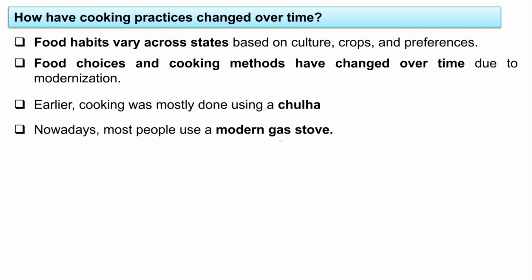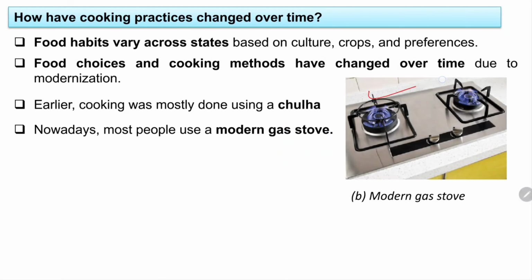Nowadays most people use a modern gas stove, and I hope in all of your houses also there is a gas stove and your parents will be cooking food over there. In the village area, still in so many families today they are cooking using this chulha. Even though they have a gas stove, they prefer cooking in this chulha. Why? Because they say that the taste is very different, the food is more tasty if we cook in this chulha. So these are other reasons, but in most cases now they are using modern gas stoves, like this.